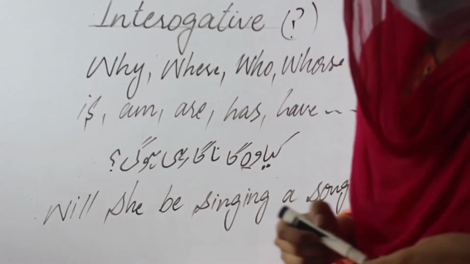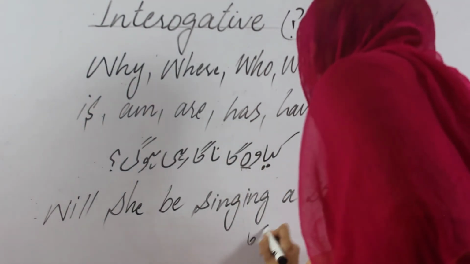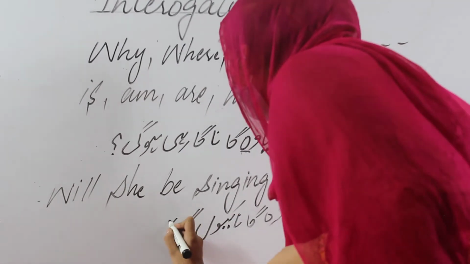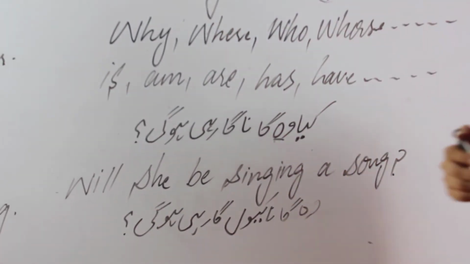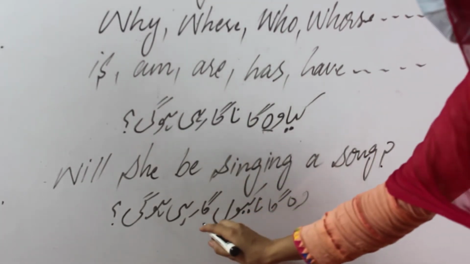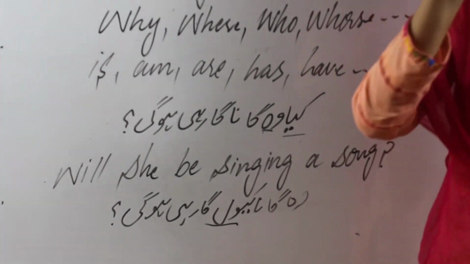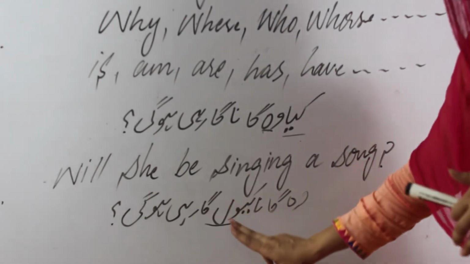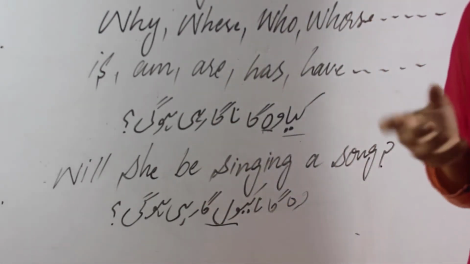Just for example, I will write वो गाना क्यों गा रही होगी, because the identification remains the same, रहा होगा, रही होगी. Here's the why: क्यों and क्या are the same category, but for क्या we will use what, and for क्यों we have to put one word, which is why.